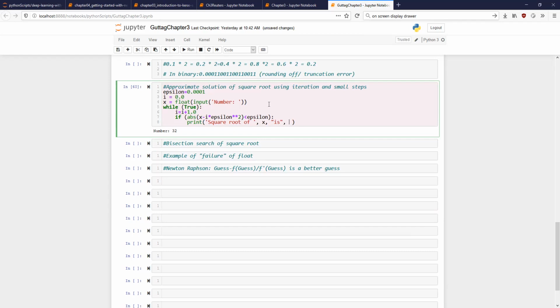I'm trying to add an epsilon squared every... yeah, I made a mistake here. Star 2. So this.